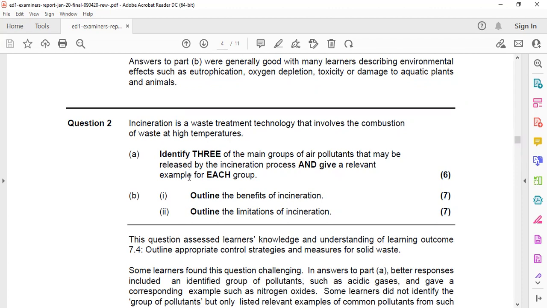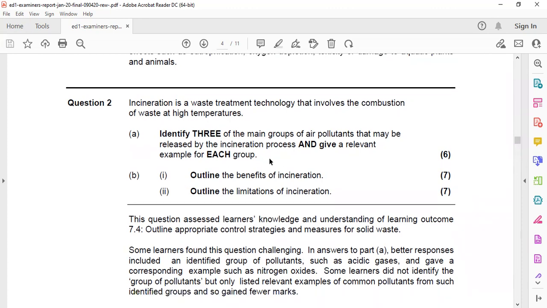You need to identify or list three of the main groups of air pollutants that may be released by the incineration process. Air pollutants are usually NOx, SOx, COx: carbon monoxide, carbon dioxide, nitrogen dioxide, nitrogen oxide, sulfur dioxide, sulfur oxide, ozone, and dioxins when you are burning medical waste. You need to give relevant examples of each group, so you will find three groups and give relevant examples of each.